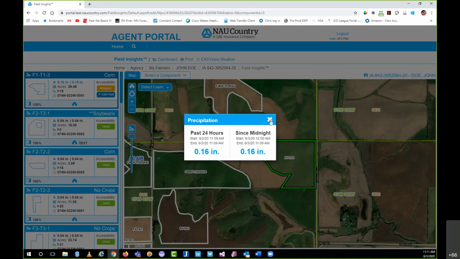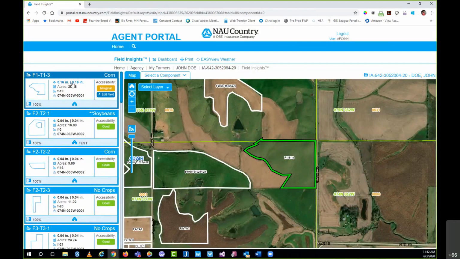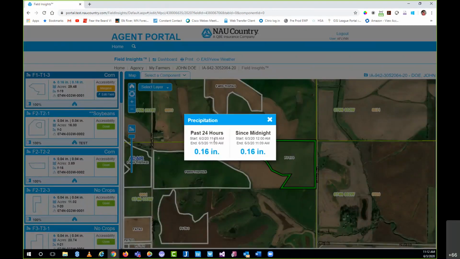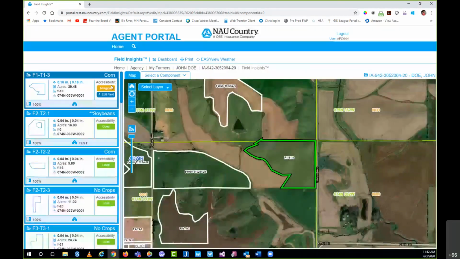Like I said, if we were to come back and click this link in 5 minutes, you would see this 1109 change to something different, most likely 1112, 1113, somewhere in that ballpark. But again, that's just a quick access point for the precipitation in regards to this particular field. Below it, the acres: that's just your general field acres, not any reported acres, just simple CLU field acres. 29.48 acres falls within this field.